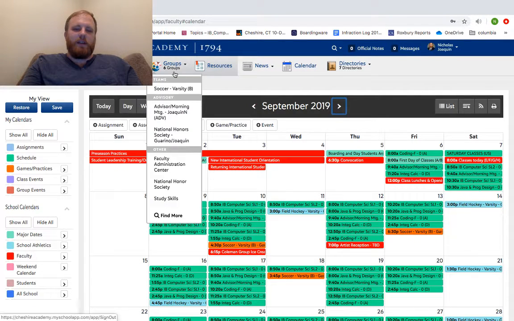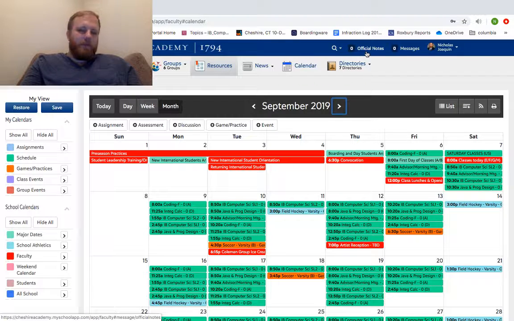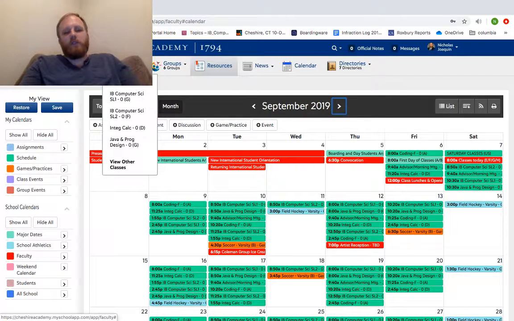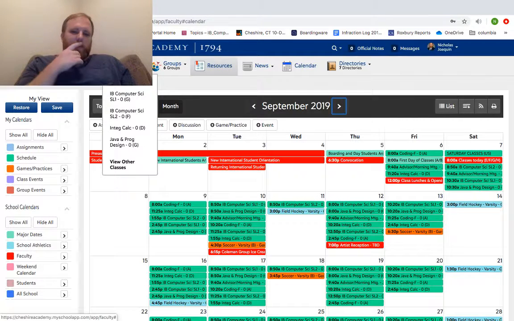So otherwise, like I said, the key part of Portal is, again, being on top of your official notes, making sure that you're sending official notes whenever any student has a major assignment with a C- or lower, right? Or again, if any student does something well, or maybe you just want to praise them in general, right? An official note is definitely the way that you want to go about that. But otherwise, day to day, right? How are you dealing with classes? How is everybody dealing with classes? At this point, if you're already familiar with how Whipple Hill works, if you're already familiar with how this technology is supposed to go, don't need to stress so much. But otherwise, let's take a look at a class.